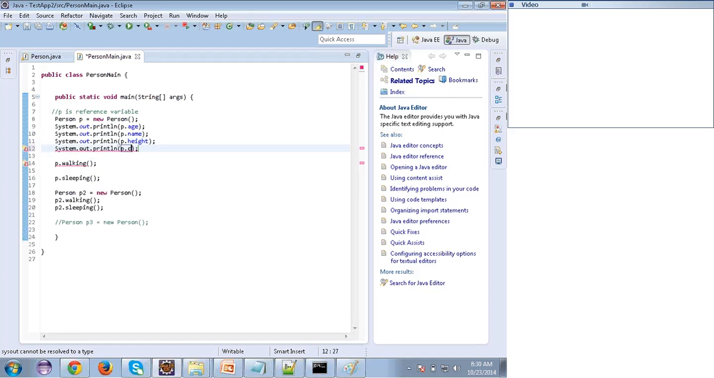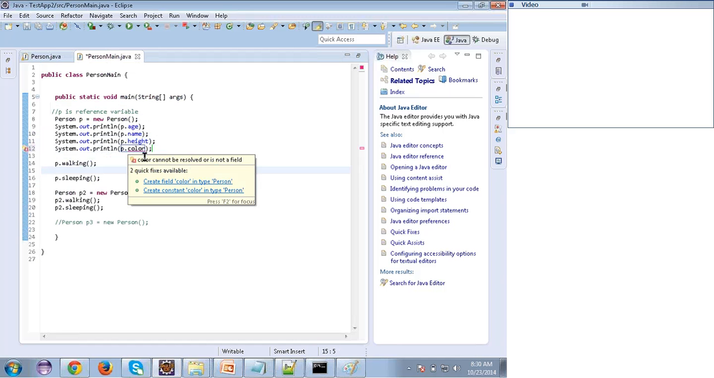P dot... see, it is throwing an error. See what it is saying. It is asking to create a variable, so it is not reading that.